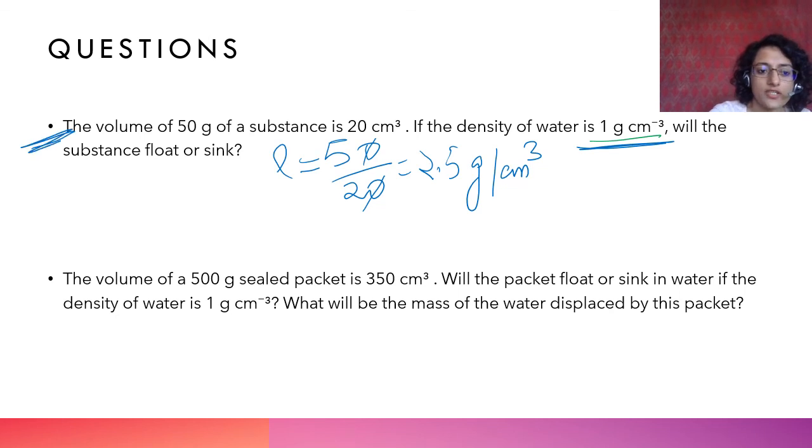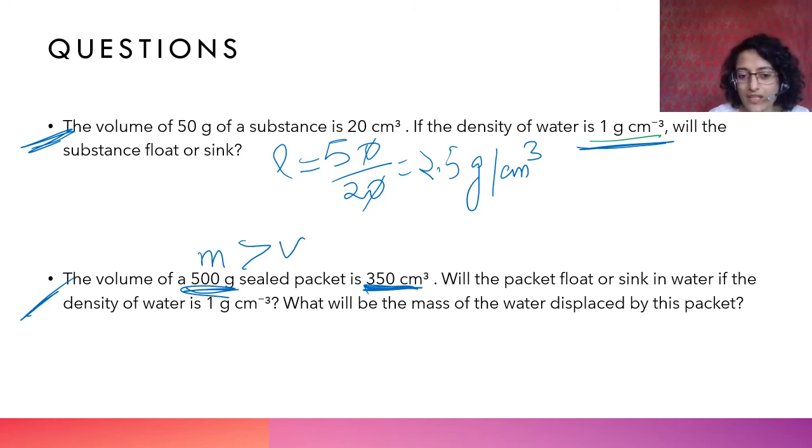If you see this in question 1 also and 2 also, when the mass is higher than that of volume, then the density is higher. The magnitude of mass is greater than the value of volume, therefore the density is higher. It's a simple fraction, numerator is greater than denominator, right? So then of course you can easily see that it is higher, it will sink.